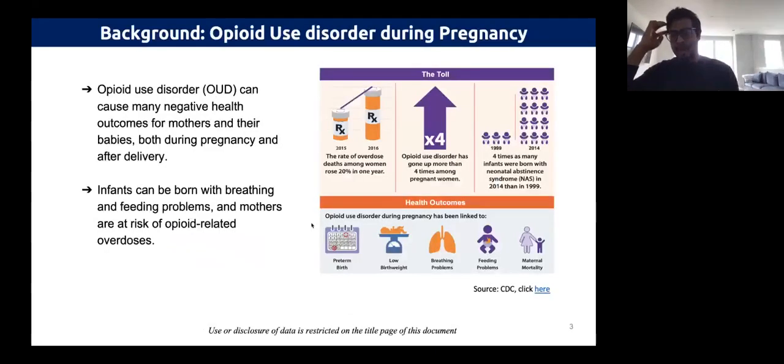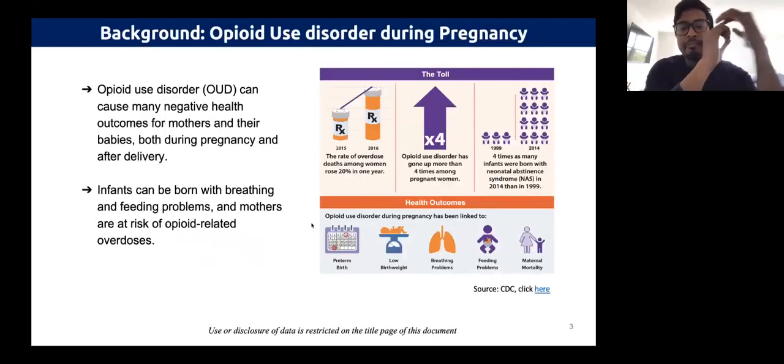So a little bit of background, and Catherine gave us some startling statistics to start. Let's start with the toll that this has on the American public. Overdose deaths have gone up by 20% in just 1 year.